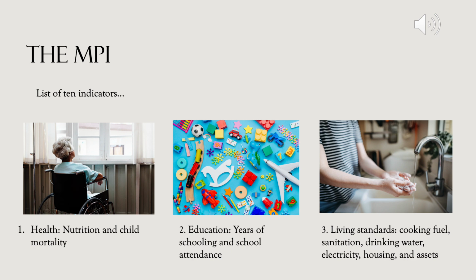The 10 indicators are as follows. In health, they are nutrition and child mortality. In education, they are years of schooling and school attendance. And in living standards, they are cooking fuel, sanitation, drinking water, electricity, housing, and assets. Each indicator holds equal weight within its dimension, with health and education making up 1/6 and the standards of living making up 1/18. If one person in a household experiences a deprivation, it affects the entire household score.